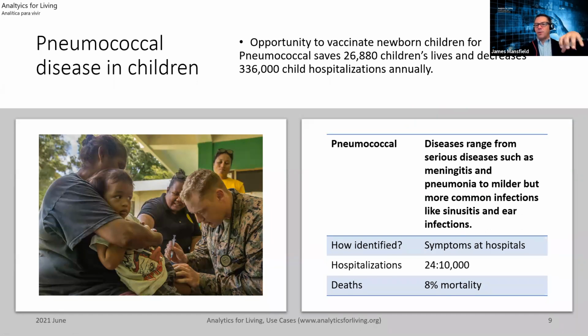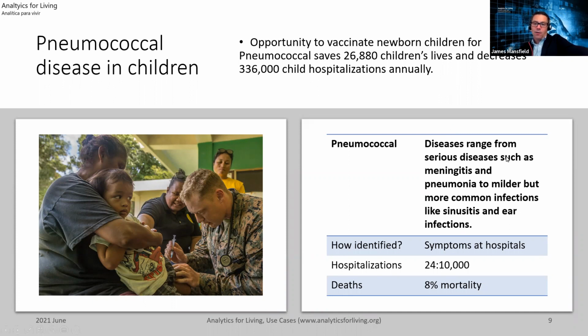If you look at the births per year, if these kids got it, 26 million wouldn't die, right? If they didn't get it, it's going to happen, 27 million. That's net right on that. And it would decrease 336,000 hospitalizations, right? That's a single cost and a challenge for everyone. It's a big opportunity.